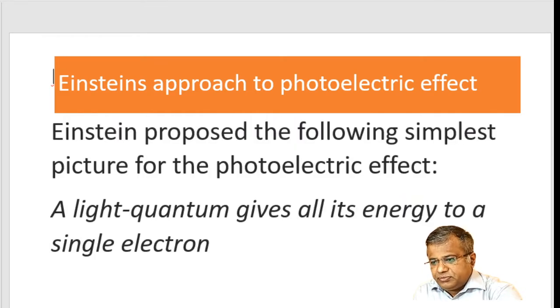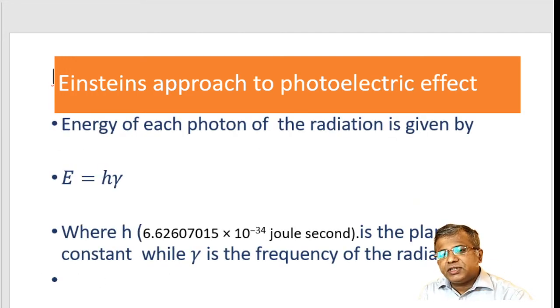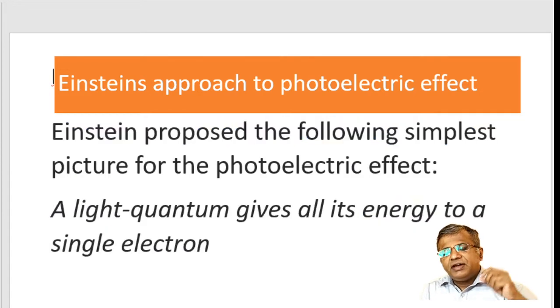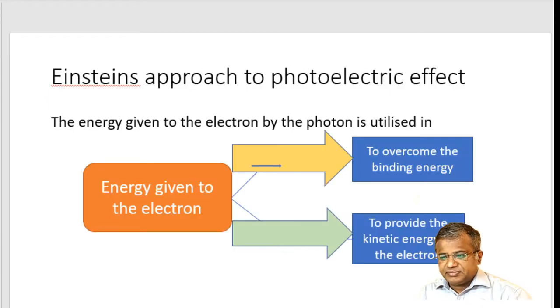So Einstein said a very important statement. Please, if you can just see this particular line over here, that when a photon goes and hits the electron, it gives its complete energy. The complete energy E is equal to h mu. So just see, when a photon goes and hits the electron, it gives the complete energy to the electron, and the electron absorbs this complete energy.